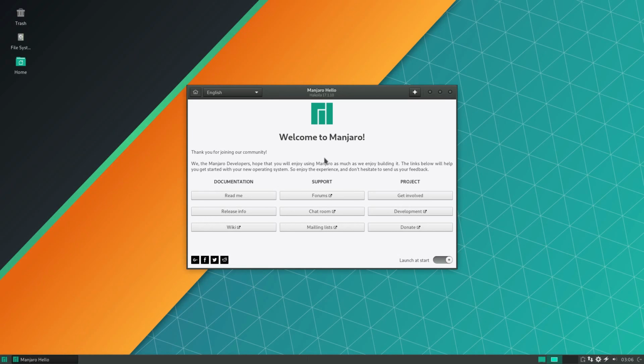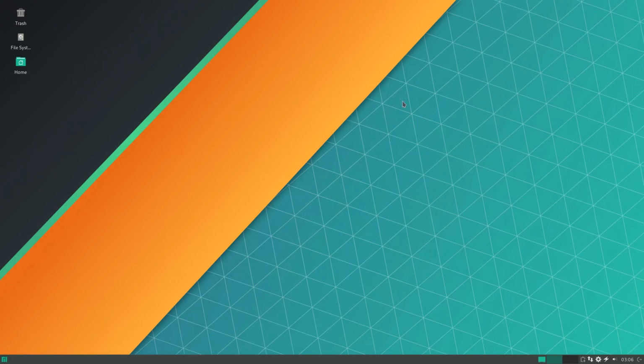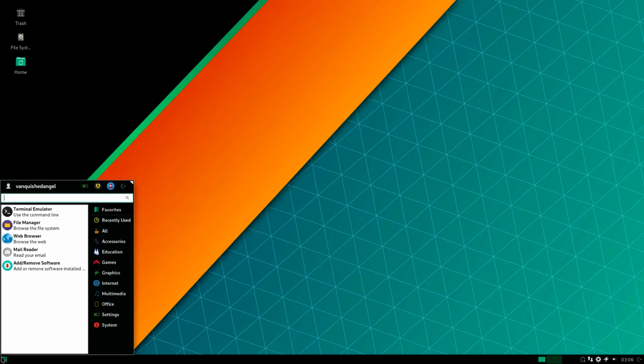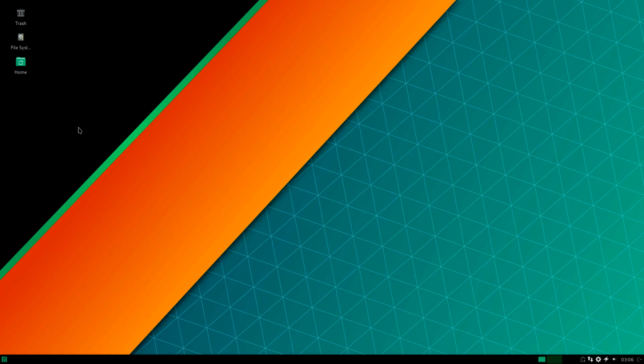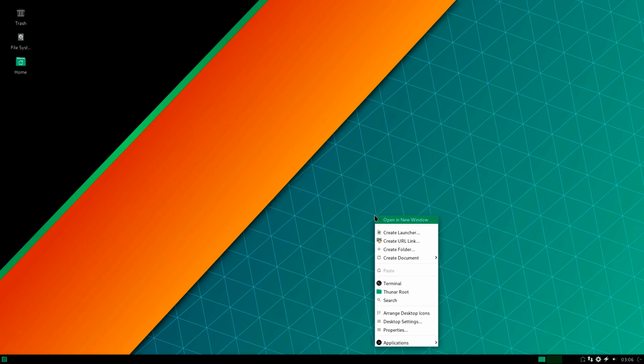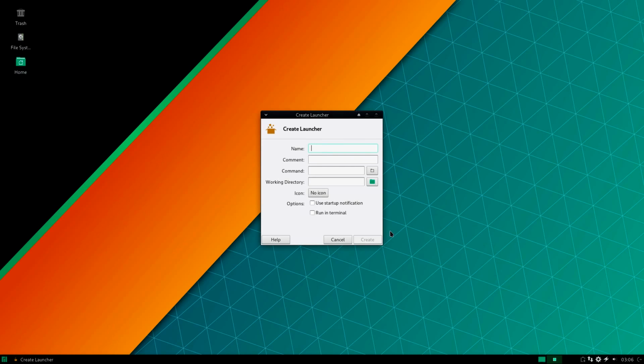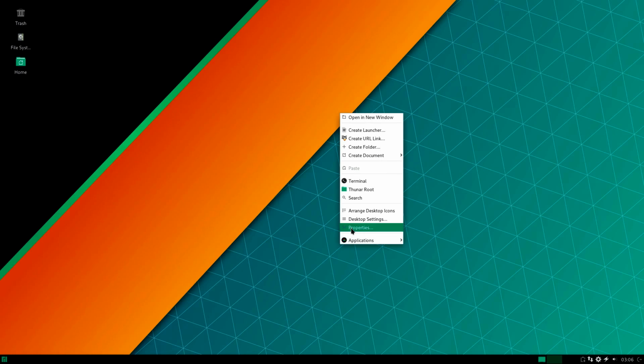That was a pretty speedy boot. I like that when it boots fast. So we're going to take a look at some of the stuff. First off, I like how clean the desktop is. Create folder, create launcher. I'm going to click that once. It's probably easy to figure out.